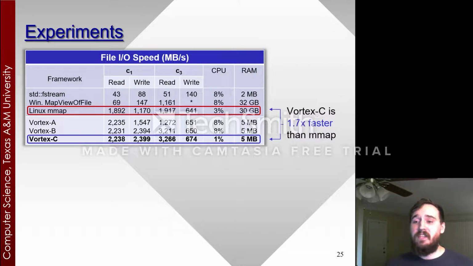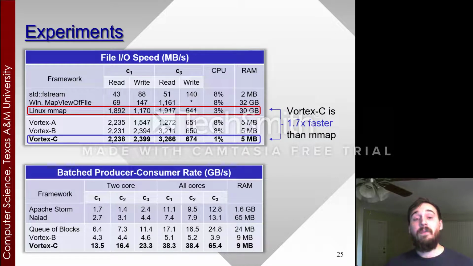And what we found was that Vortex is actually 1.7 times faster than Linux mmap. So this was pretty exciting. And as you can see, we did this with 5 megabytes of RAM, whereas mmap requires 30 gigabytes overhead to process this file. Moving on to the batch producer consumer rate, we compared Vortex to commonly used big data streaming